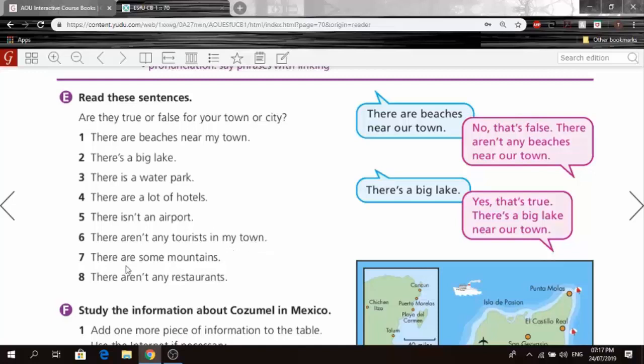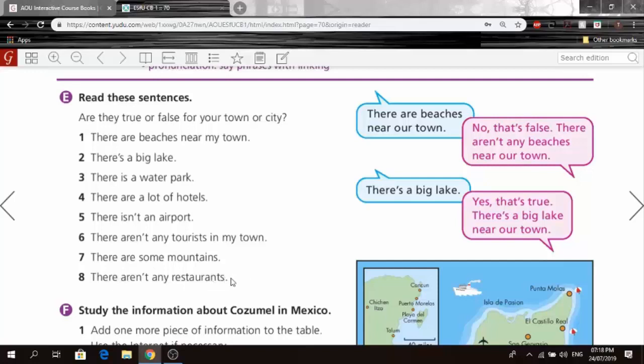You get the idea. Number 7. There are some mountains. Yes, that's true. There are some mountains. Or should I say a lot of mountains? But if I say a lot of mountains, that means that some is wrong. Let's just use some here, okay? So there are some mountains. Yes, that's true. There are some mountains in our city. There aren't any restaurants. No, that's a big false.